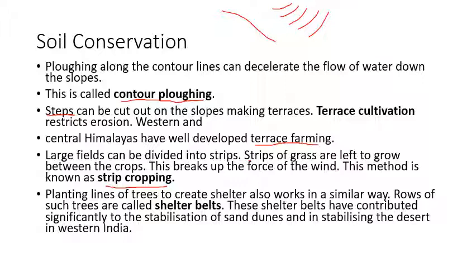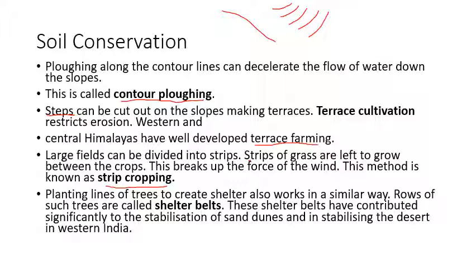Now these belts contribute significantly to the stabilization of sand dunes. Why? Because the sands are carried by wind over a distance of hundreds of kilometers, right? And so if the wind movement is stopped by these shelter belts, definitely it will stabilize the movement of sand dunes, and it will stop the process of desertification, and in the end soil conservation will be possible. Now this is particularly about the state of Rajasthan. So these are the different ways of soil conservation.